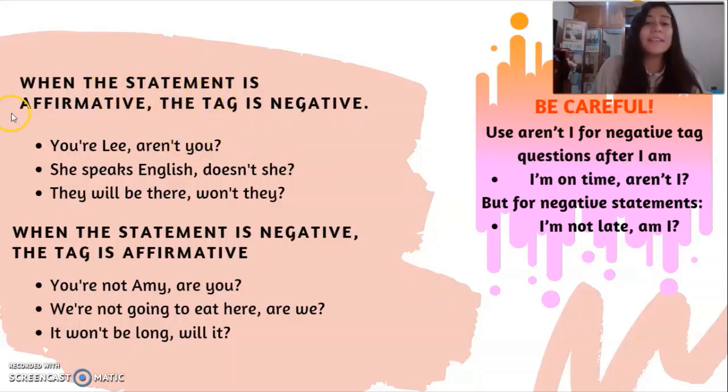When the statement is affirmative, the tag is negative. For example, she speaks English, doesn't she? But when the statement is negative, the tag is affirmative. For example, we are not going to eat here, are we?